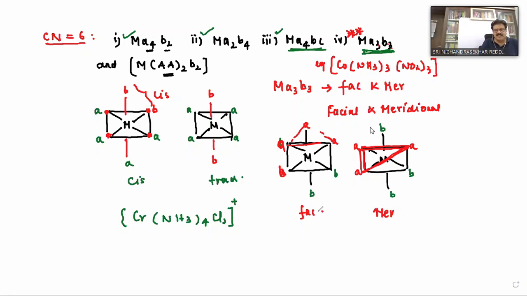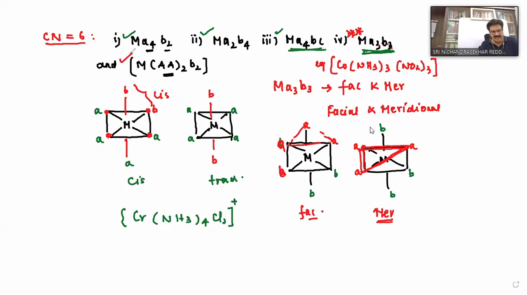So facial means what? Two ligands should be at two corners of the equatorial position, and one ligand should be axial. But in the case of mer, all three ligands should be at the equatorial position only. Clear on this? These are the fac and mer isomers. Now let us see the next example.